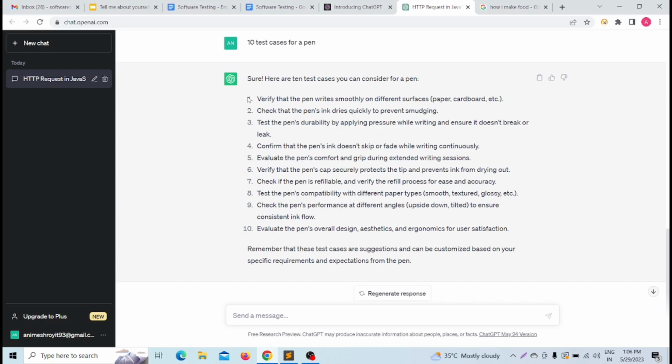Suppose I am talking about automation testing, and I am writing: what is the difference between findElement and findElements in Selenium Java?